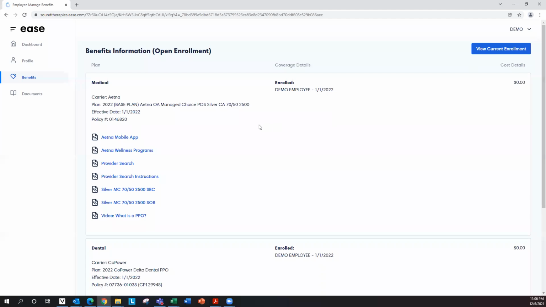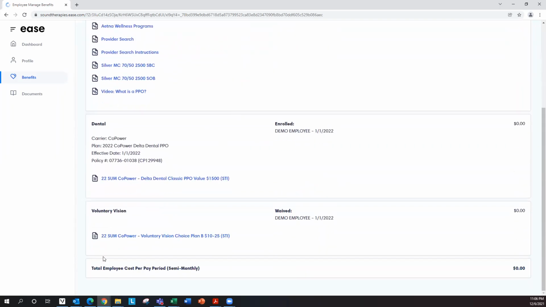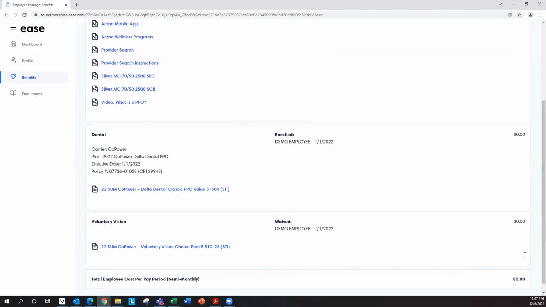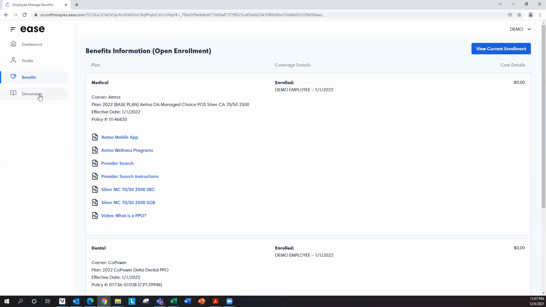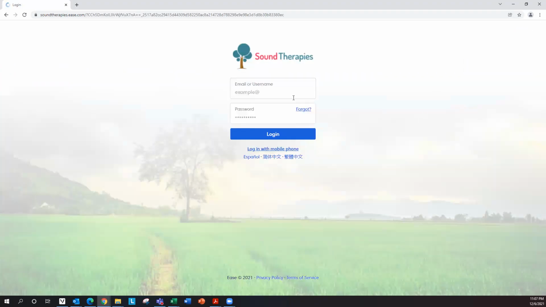This will show you your current enrollment, that I enrolled on the medical plan, the dental plan, but I waived the voluntary vision plan. And it will also tell me the total employee cost per pay period, which is semi-monthly. So once I'm done, you're ready now to click submit. So you now can log out. If you have any questions, please don't hesitate to contact Maria Catane at 619-629-0621, or you can email her at maria@bwoodinsurance.com.